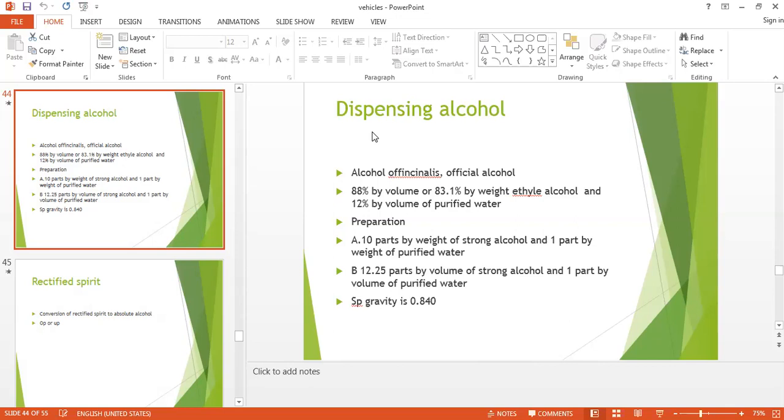It can be prepared by using 10 parts of strong alcohol and 1 part of purified water, or 12.25 parts by volume of strong alcohol and 1 part by volume of purified water. Specific gravity is 0.840. It is again useful for potency preparation, and it is readily absorbed by the globules, sugar of milk or any tablets. In India, for dispensing purpose, alcohol of this strength is not used. Rectified spirit 60 overproof, which is 3.29 stronger than the dispensing alcohol, is used.